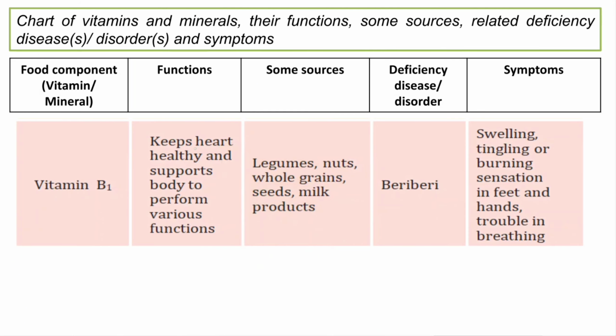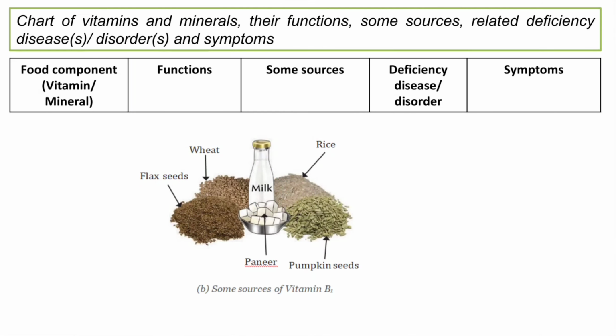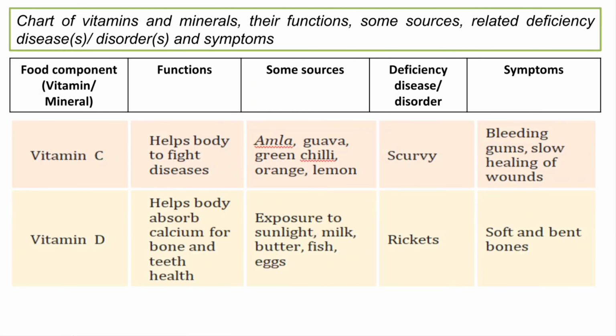So next we have vitamin B1, that keeps our heart healthy and supports the body to perform various functions, and the sources are legumes, nuts, whole grains, seeds, milk, and milk products. And the deficiency disease is known as what? Beriberi. Try to remember these names, okay. This can be asked in your exam. And symptoms like swelling, tingling, or burning sensation in the feet and hands, and trouble in breathing. So these are some of the symptoms if you have a deficiency of vitamin B1. And some sources are flax seeds, wheat, rice, pumpkin seeds, paneer, milk, okay. Which we have already done also.